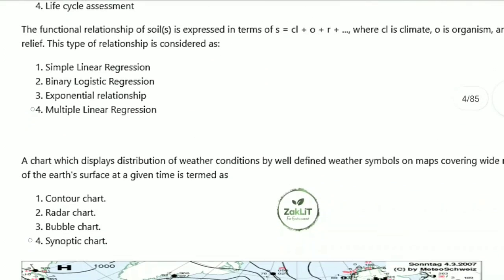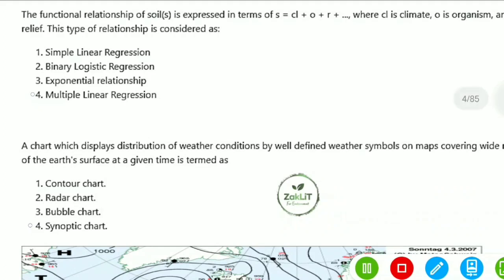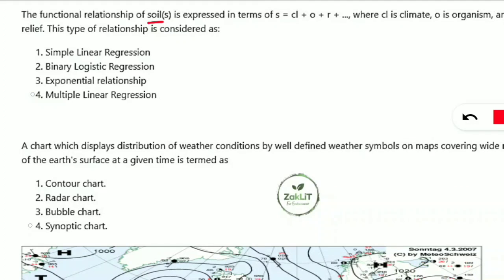Next question is, the functional relationship of soil is expressed in the term of this equation. You should note down how the functional relationship of soil is expressed. It is denoted as S = Cl + O + R + ..., where Cl is climate, you should note down, O is organism, R is relief. This type of equation is considered as what kind of equation to find out the functional relationship of the soils?